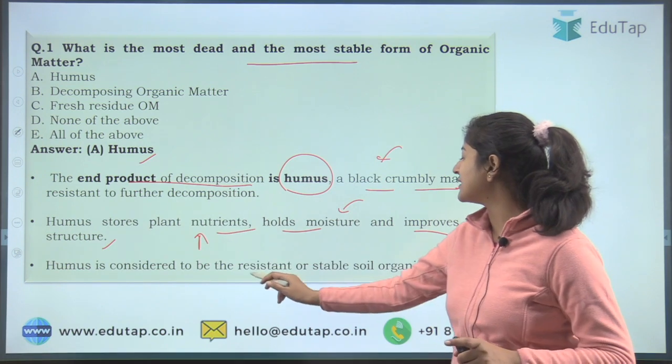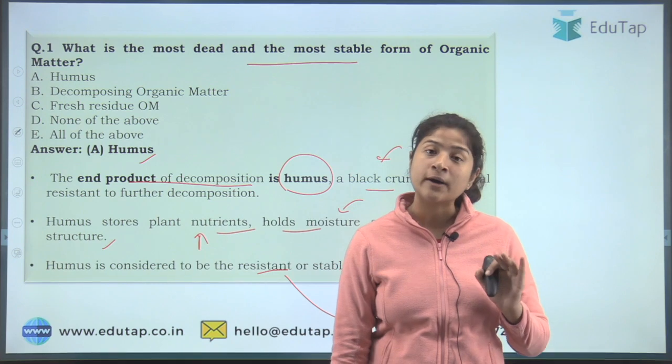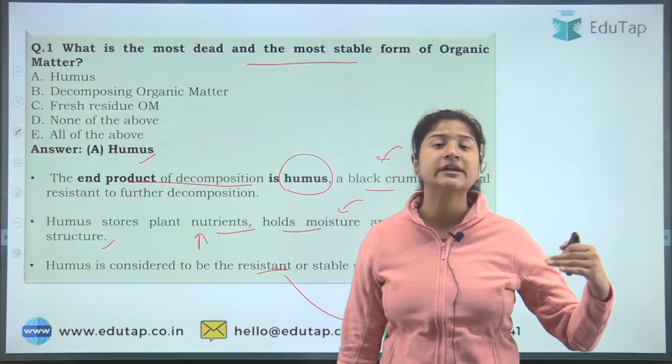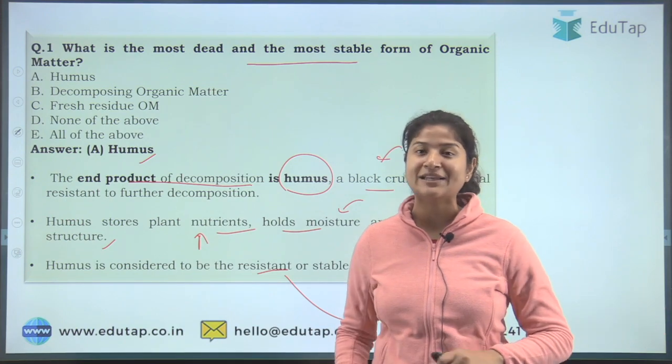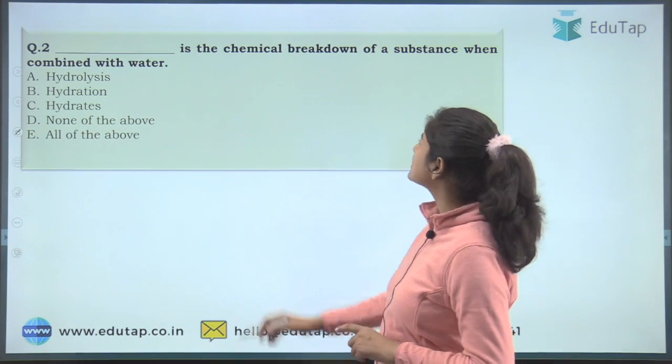And do remember that it is stable organic matter. Why is it said to be stable organic matter? Because that is the end form, it cannot be further decomposed, and that is why it is quite stable in nature. Now let's move ahead to question number 2, which asks, dash is the chemical breakdown of substance that is combined with water.